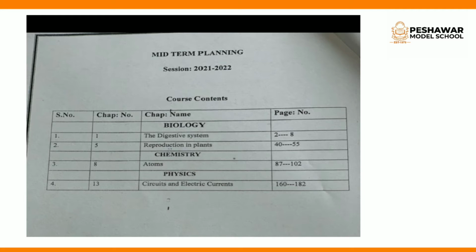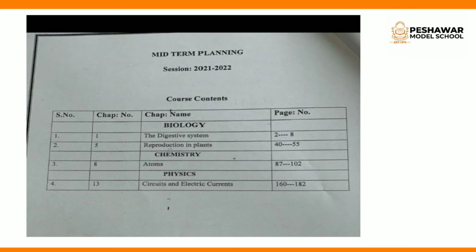For the midterm, two chapters are taken from the biology portion, chapter 1 and chapter 5, the digestive system and reproduction in plants. Chapter 8 is taken from the chemistry portion, atoms. And you will study one chapter from the physics portion, chapter 13, circuits and electric currents. Clear? So we will cover this course for the midterm.